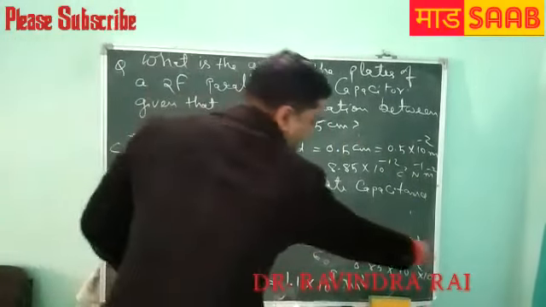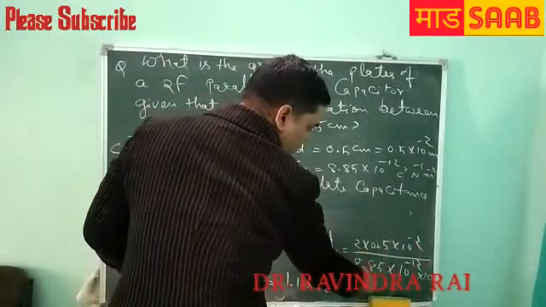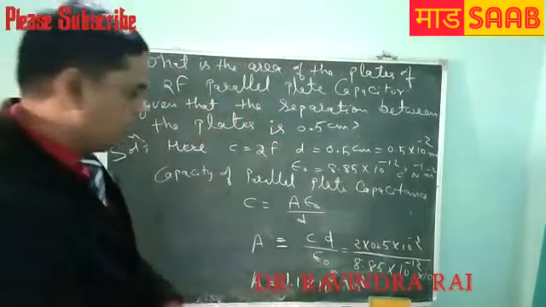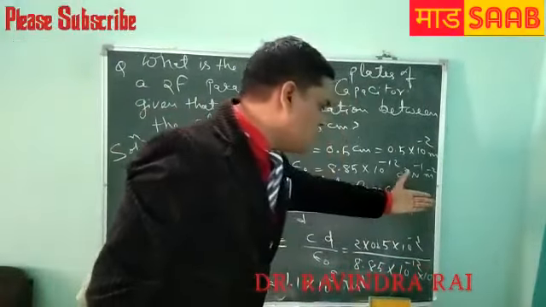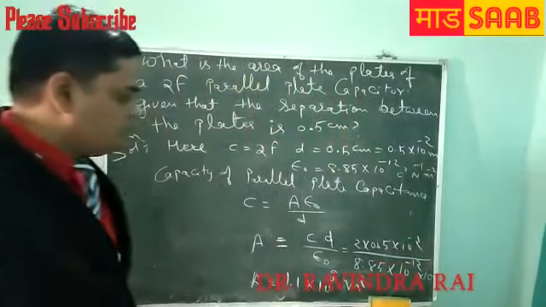So the 10s cancel out, and dividing by 8.85 gives 1.1 into 10 to the power 9. So 10 to the power minus 12 is outside, minus 2 plus 2.